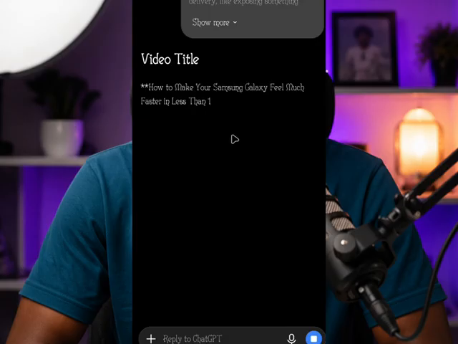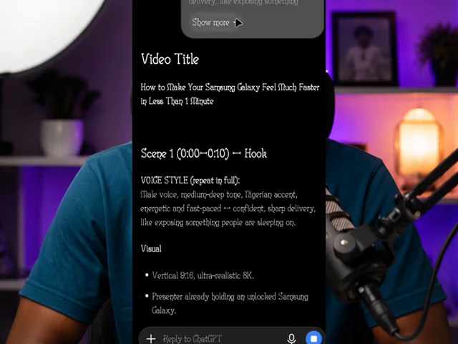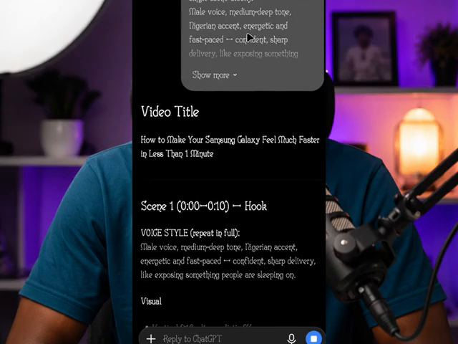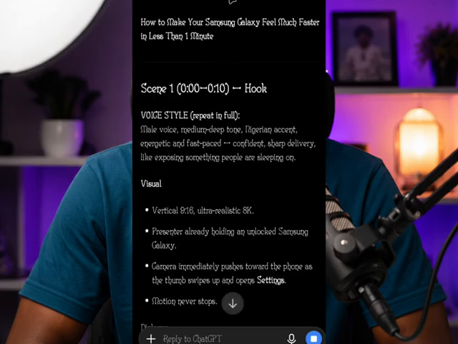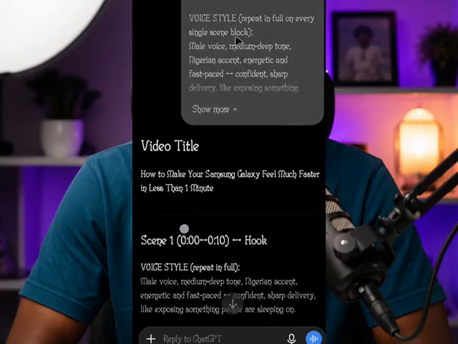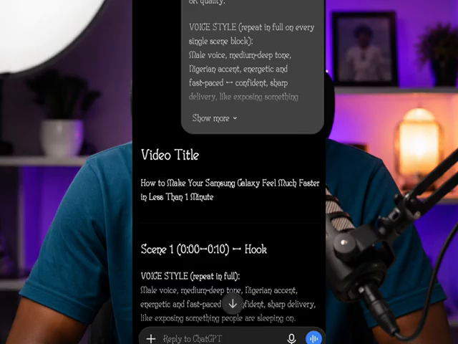Now, when you click on continue, because of this master prompt, everything has been prompted. You don't need to do anything. That is why you need this master prompt. It is the one that I'm using to generate all my videos. This master prompt you are seeing here, you need it.